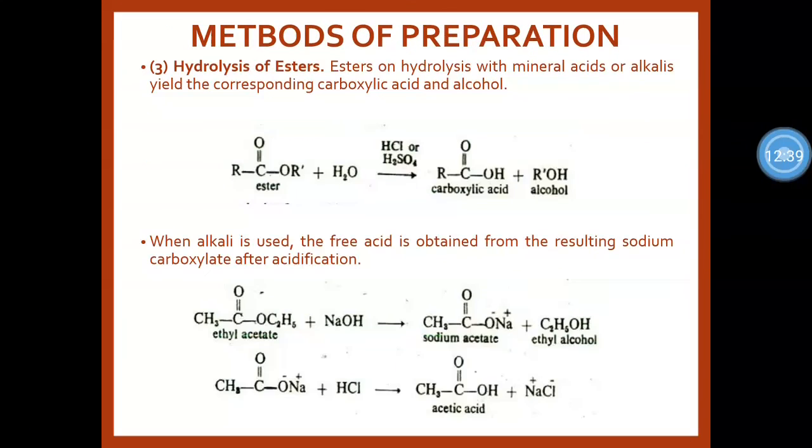Then next is hydrolysis of esters. Hydrolysis of an ester with a mineral acid yields the carboxylic acid. Here, ester hydrolysis with water under concentrated sulfuric acid or HCl gives carboxylic acid and alcohol. When alkali is used, the free acid is obtained as sodium carboxylate after acidification. So ethyl acetate with NaOH gives sodium acetate and ethyl alcohol, and further addition of mineral acid gives acetic acid.